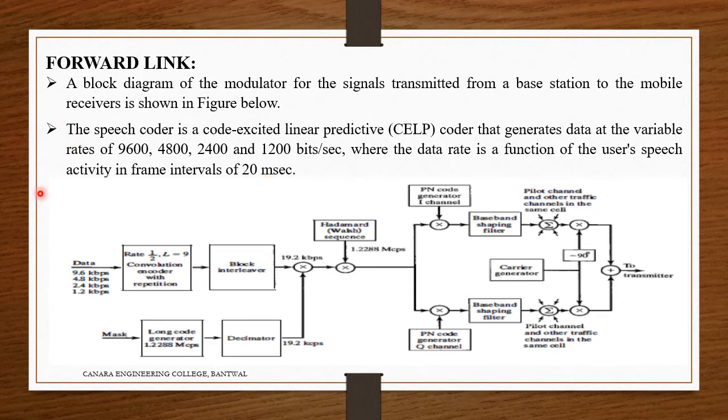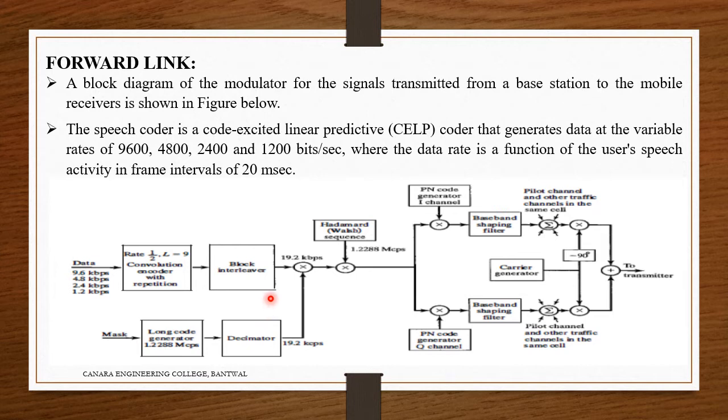Okay. So the data from the speech encoder is encoded by a rate 1/2, constraint length L equals 9 convolution code. Here the user speech data frame is designed with a frame interval of 20 milliseconds, and the data from the speech encoder is encoded at a data rate of 1/2. This is what the convolution code is.